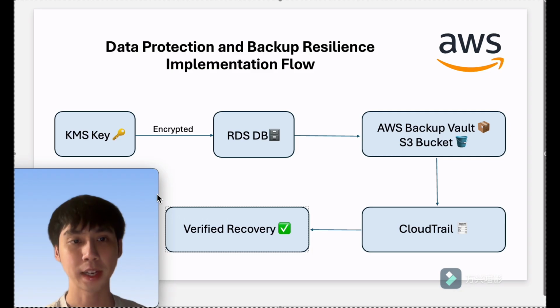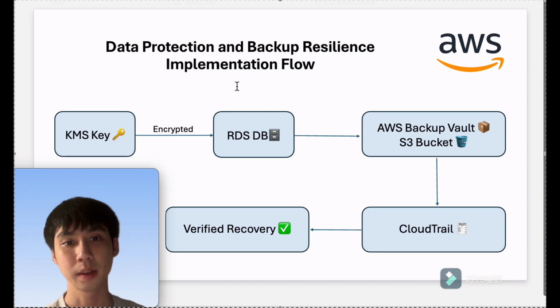Hi everyone, my name is Yumeng Like. My project focuses on data protection and backup resilience. This diagram shows how I use AWS services to protect data. The process starts with KMS encryption, then RDS, and then S3 stores all the encrypted data. The data is backed up automatically in AWS Backup Vault, and CloudTrail tracks every action. Altogether these services make sure all the data is secure, auditable, and easy to recover.